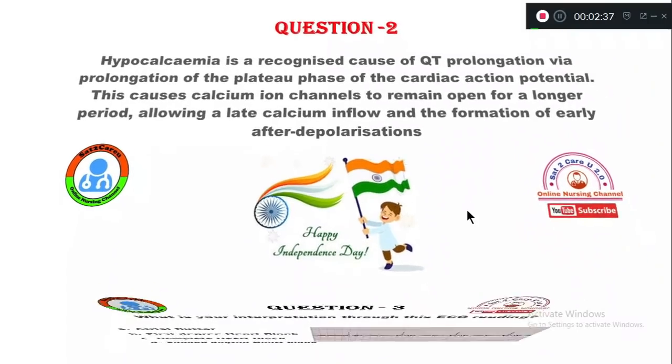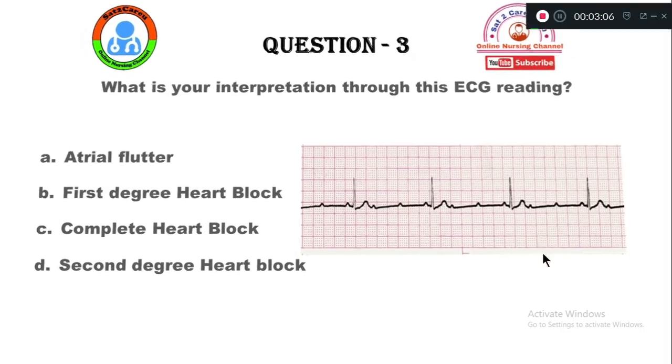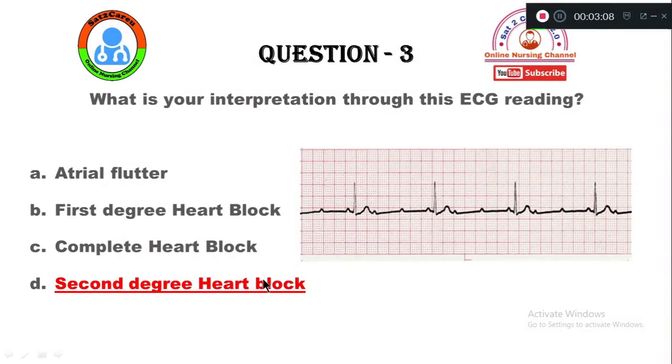Now let's see the third question. It is an image based question. You see the ECG reading here and interpret it. Option A, it's the ECG of a patient with atrial flutter. Option B, ECG of first degree heart block. Option C, complete heart block. Option D, second degree heart block. So which patient will have this type of ECG? The right answer: this ECG is taken for a patient with second degree heart block.